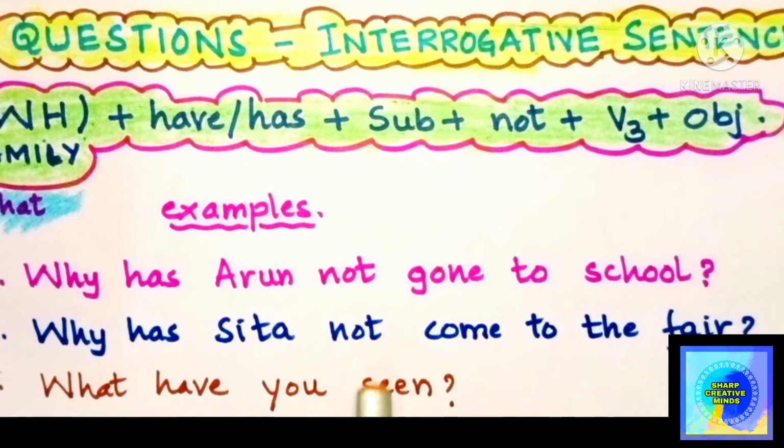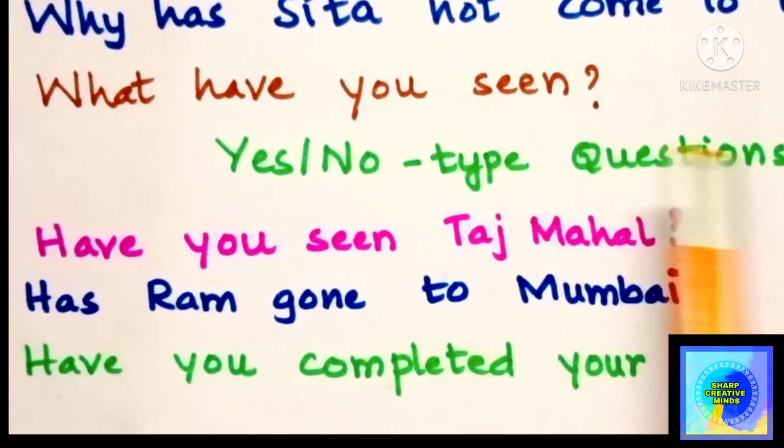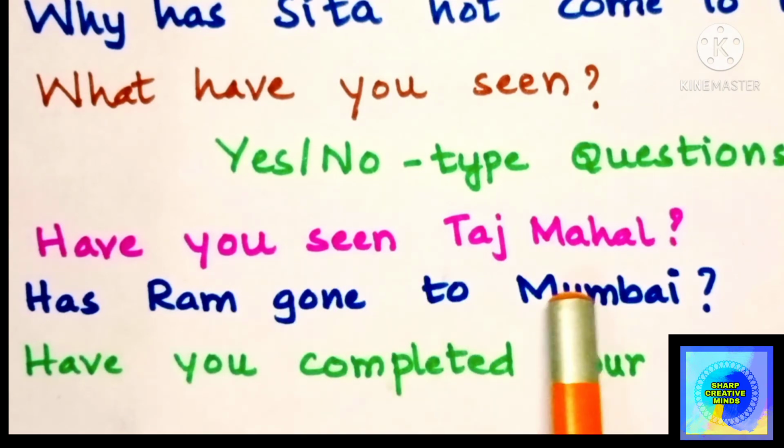So there is another type of question. The ones above are questions which require full sentences as their answers. But there are certain questions which require only yes or no type of answers. So those questions we call yes or no type of questions. Just look at the example. Have you seen Taj Mahal?